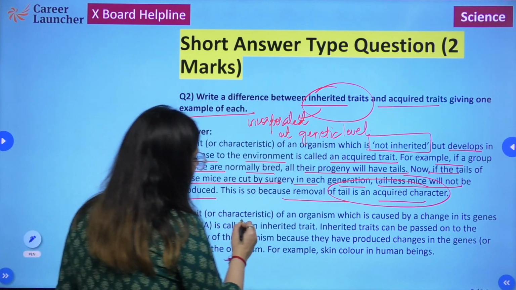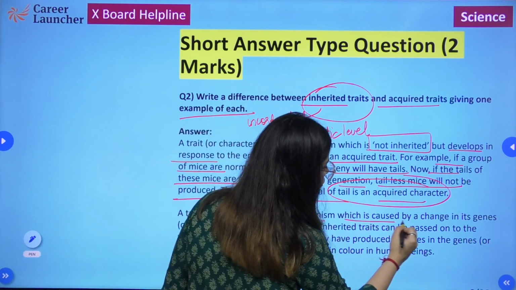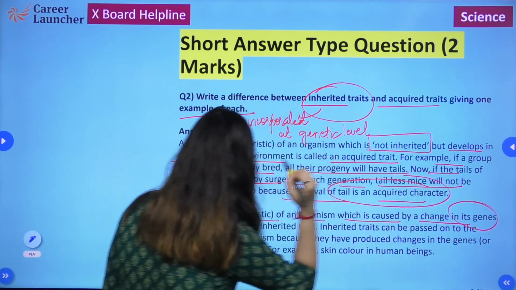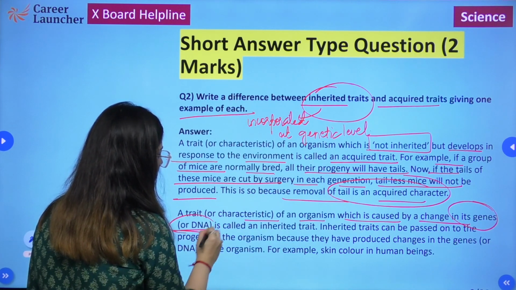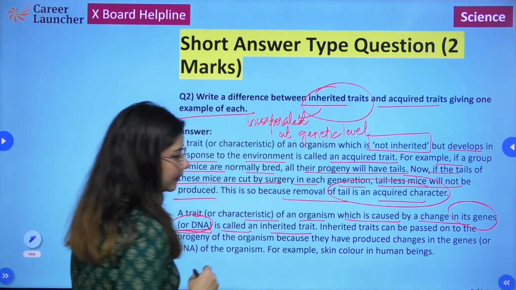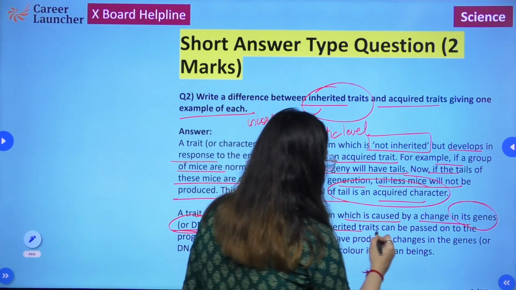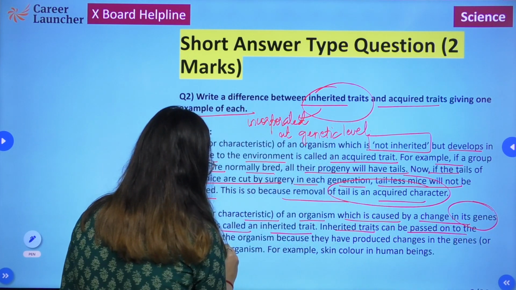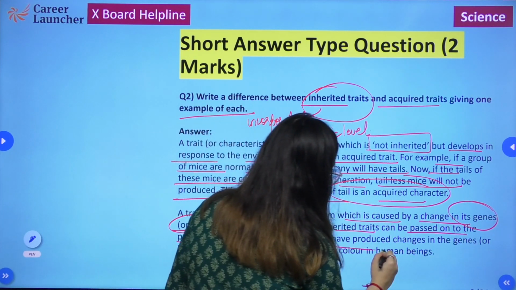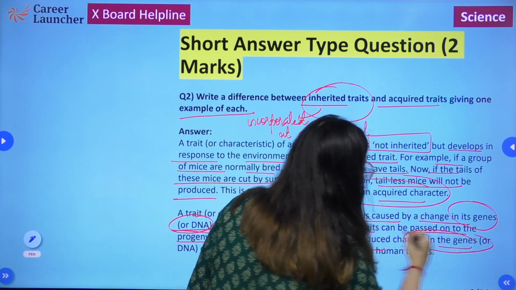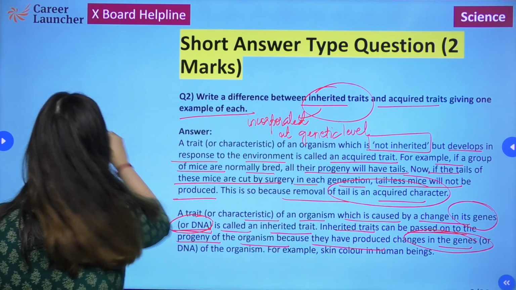A trait or a characteristic of an organism which is caused by a change in its genes or DNA is called an inherited trait. Inherited traits can be passed on to the progeny of the organisms because they have produced changes in the genes.